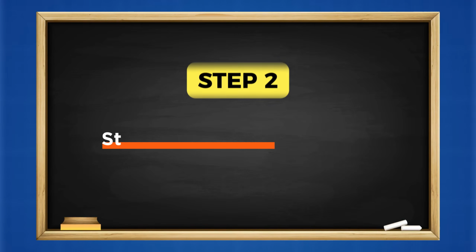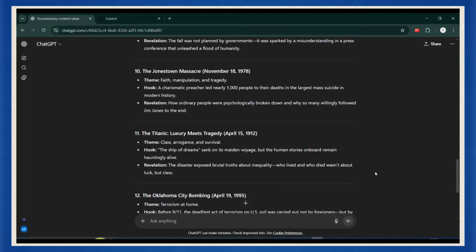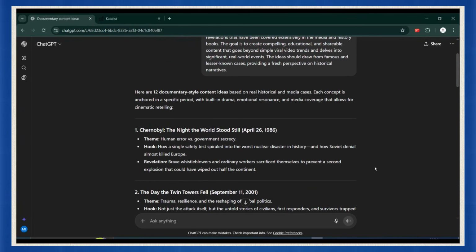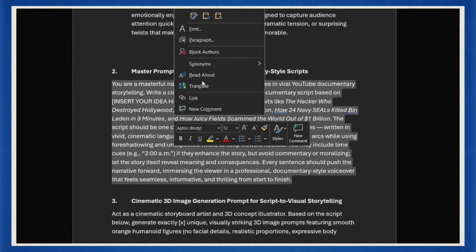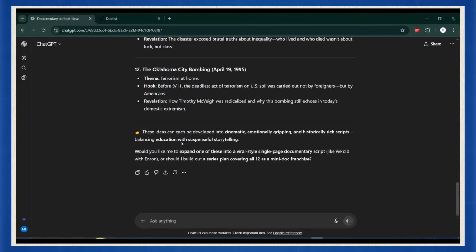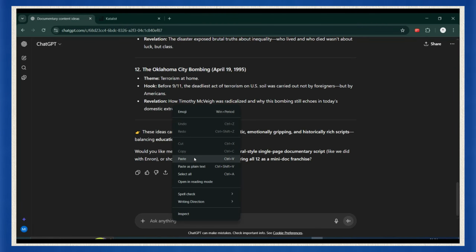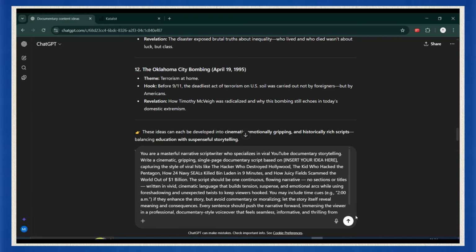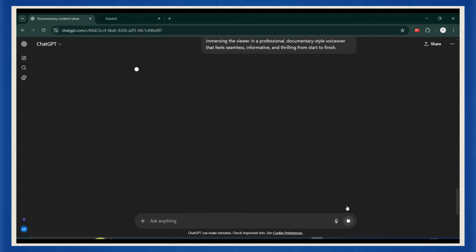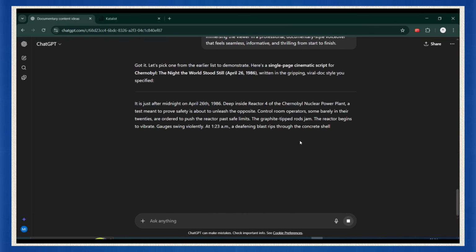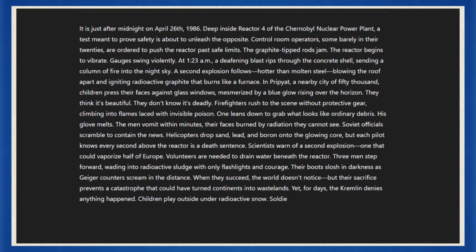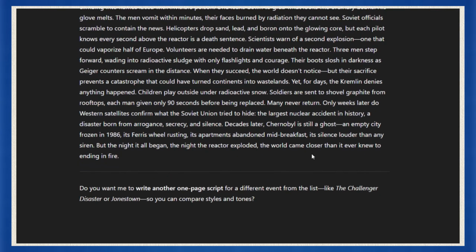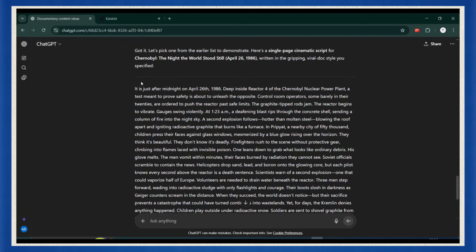Step 2, writing the story and creating the voiceover. Now that we've locked in our idea, it's time to turn it into a full story. Go back to ChatGPT, but this time use the second prompt I've dropped in the description. That prompt is designed to take your idea and expand it into a complete scene-by-scene script. Insert your video idea, then hit enter. Here's the trick though. Don't just rely on generic outputs. If you have official references, like historical articles, documentaries, or even real interviews, feed them into ChatGPT before you generate the script. This makes your story way more authentic and adds that extra punch viewers love.